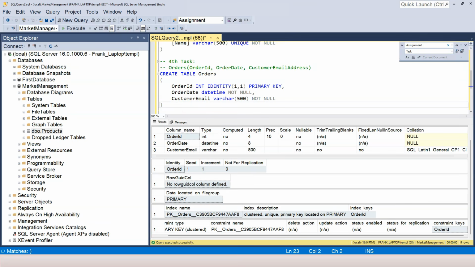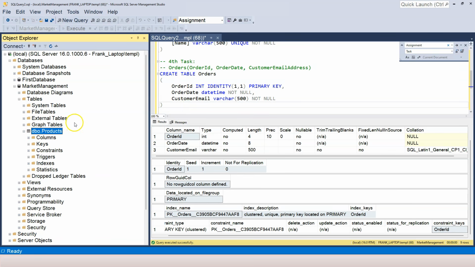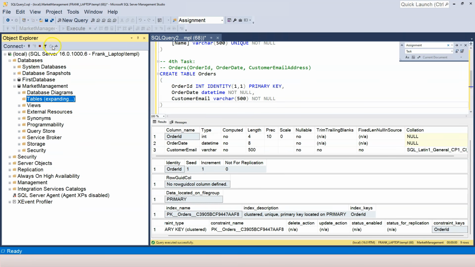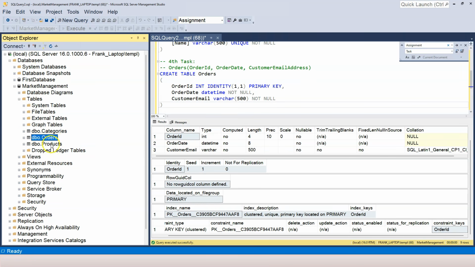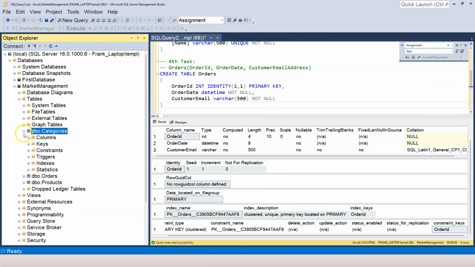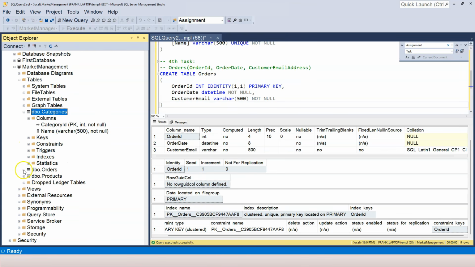Another thing we can do is to come over here, by using the SQL Management Studio UI, we can check the tables. So we created the orders table, we created the categories table. Let's check the columns. Do they look correct? They look correct. Everything seems to be fine, and that's the end of this video.